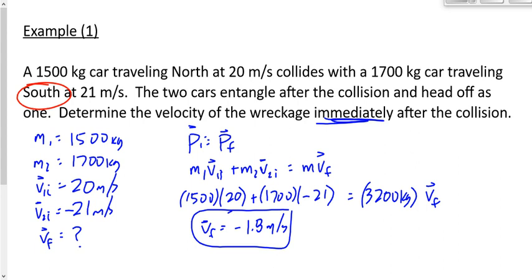You can imagine where the applications of this might be, right? Like if you're a traffic accident reconstruction expert for the police, you go to an accident scene, you don't want to find the final velocity of these cars, the velocity right after the collision. What do you want to find? Well, you do pretty much the same thing, except instead of solving for vf, you solve for vi. Let's see how fast the car was going before it collided. Let's see if he was speeding or not.